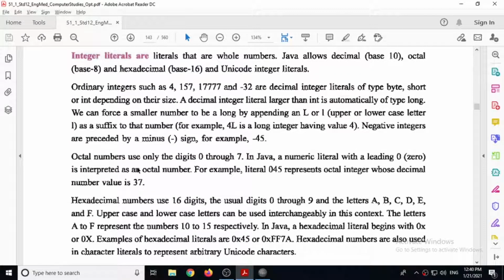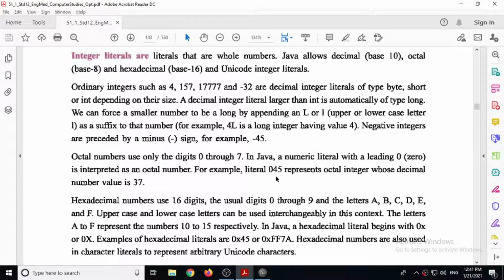Now suppose you want to declare a literal that is of octal type. For octal numbers, use the digit 0 as a prefix. So instead of writing just 7, you have to write 07. In the same way, for 45, if you write 045, then this is octal 45 and not decimal 45.